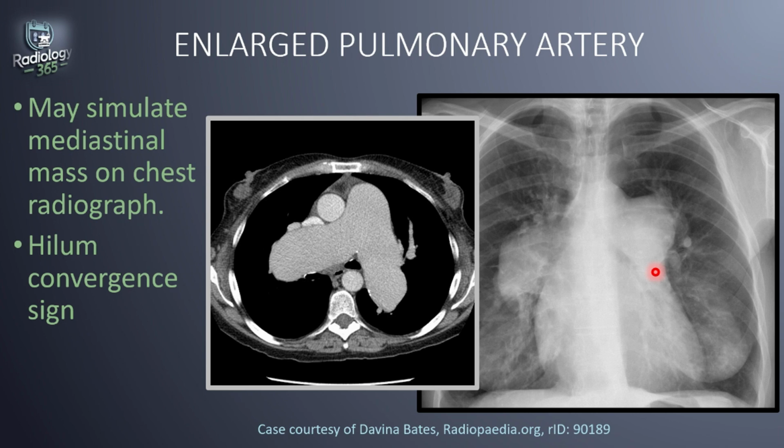Then we also mentioned that the hilum convergence sign can help distinguish between an enlarged pulmonary artery and a mediastinal mass, where the hilum convergence sign shows the peripheral pulmonary arteries converging into the mass and not passing through it. It's converging at the mass, and this represents an enlarged pulmonary artery. So these images show severe enlargement of the pulmonary arteries. We can see it on the axial CT and on the plain radiograph. These are of the same patient.